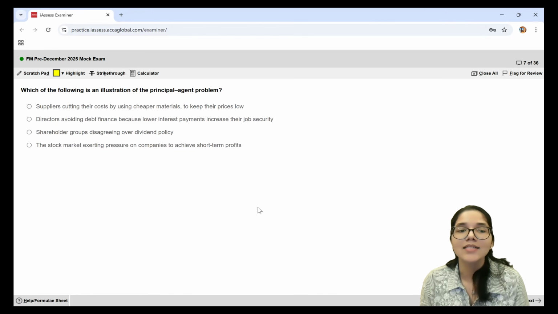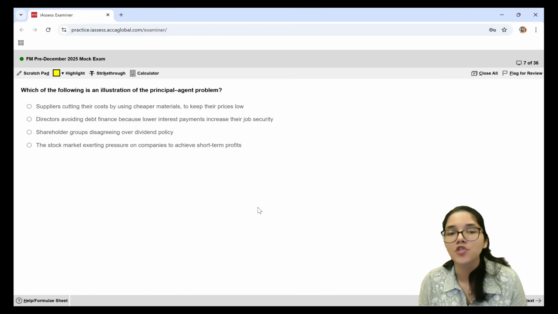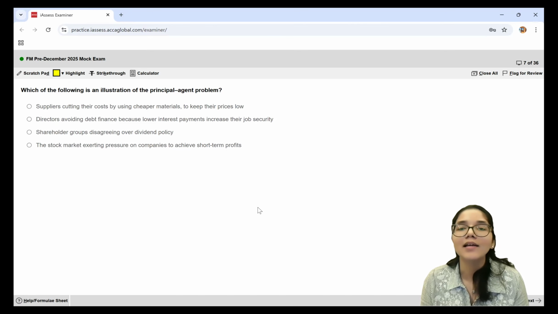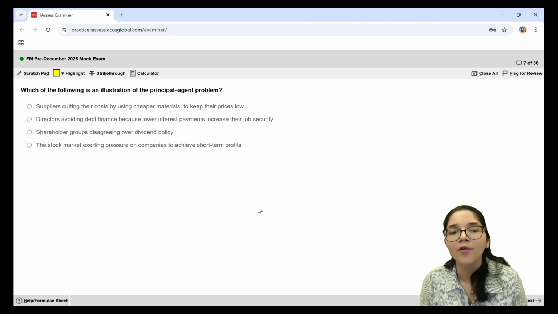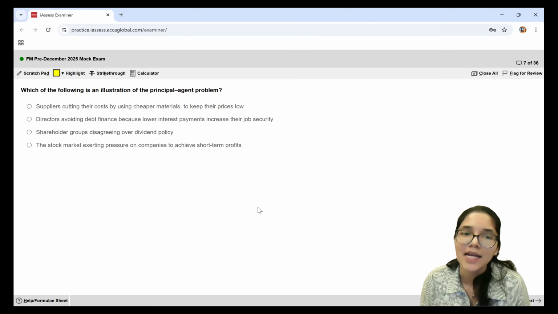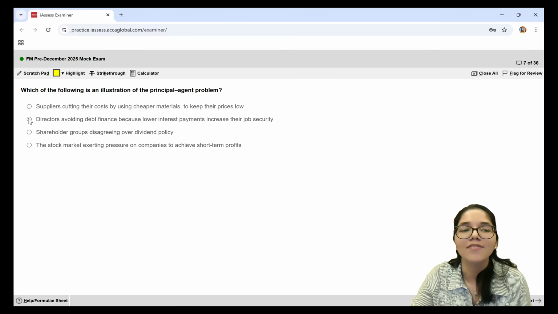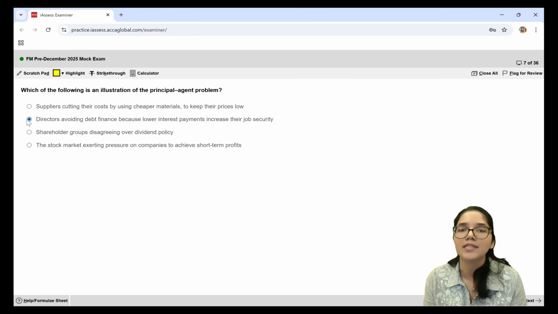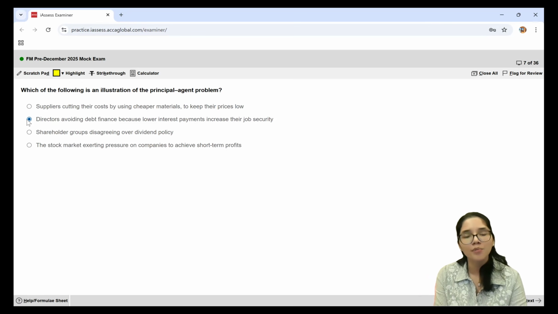How? Directors are the agents of whom? The agents of shareholders. So rather than thinking about what will be the best for the shareholders, they are thinking about their own selves. This is exactly what we have studied as the concept of the principal agent problem or the agency problem. Third is stakeholder groups disagreeing over dividend policy. So here stakeholders amongst themselves, if they fight, there's no principal agent relationship because all shareholders are principals.